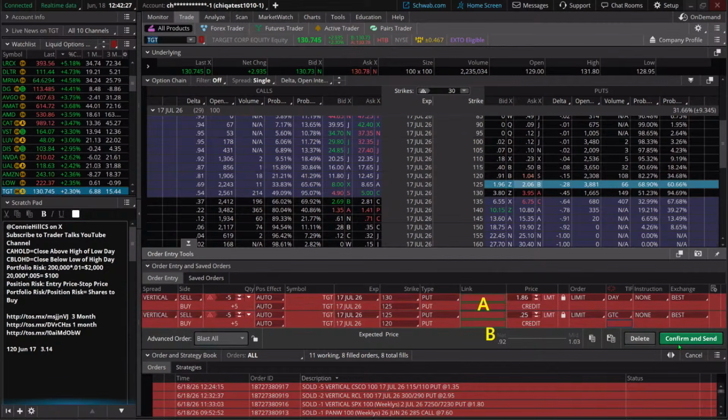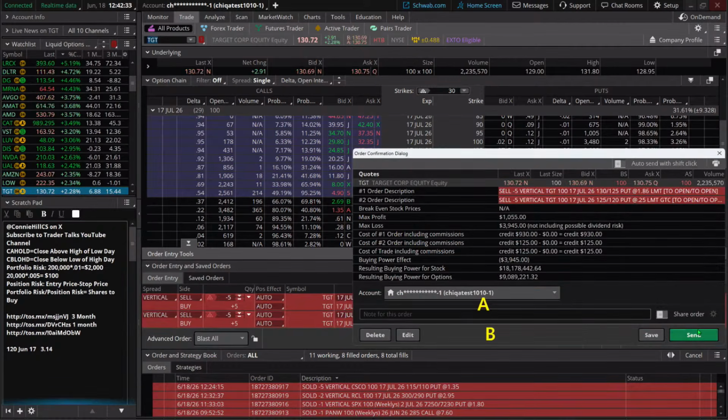Not going to put a stop loss on these. Typically with a hedge position, many traders don't like to even put in a stop, although we've talked about that last week with the template. And off it goes. We're going to put it in our short verticals bucket.